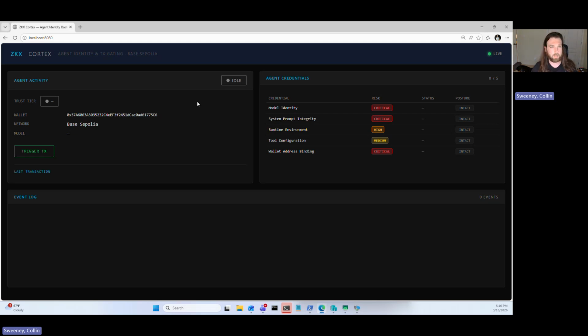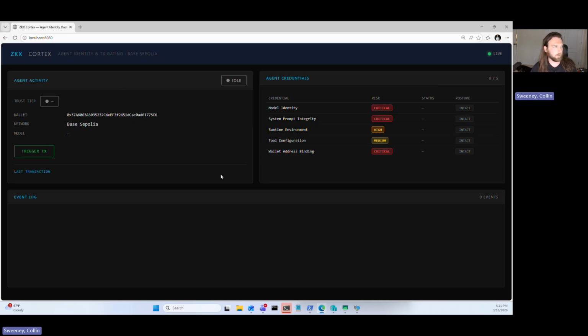There's a couple things happening on this panel. On the left, you can see just kind of basic details about the agent and the wallet. There's this trigger transaction button that I'm going to use to have it actually transact for me. On the right, I'm measuring what I'm effectively calling credentials here. These are intrinsic or measurable qualities of my AI agent and its operating environment. So I have the identity of the model, the integrity of the instructions that I gave it when I initially set it up, measuring different components about its runtime environment, what tools is it using, and what addresses is it bound to from a transactions perspective.